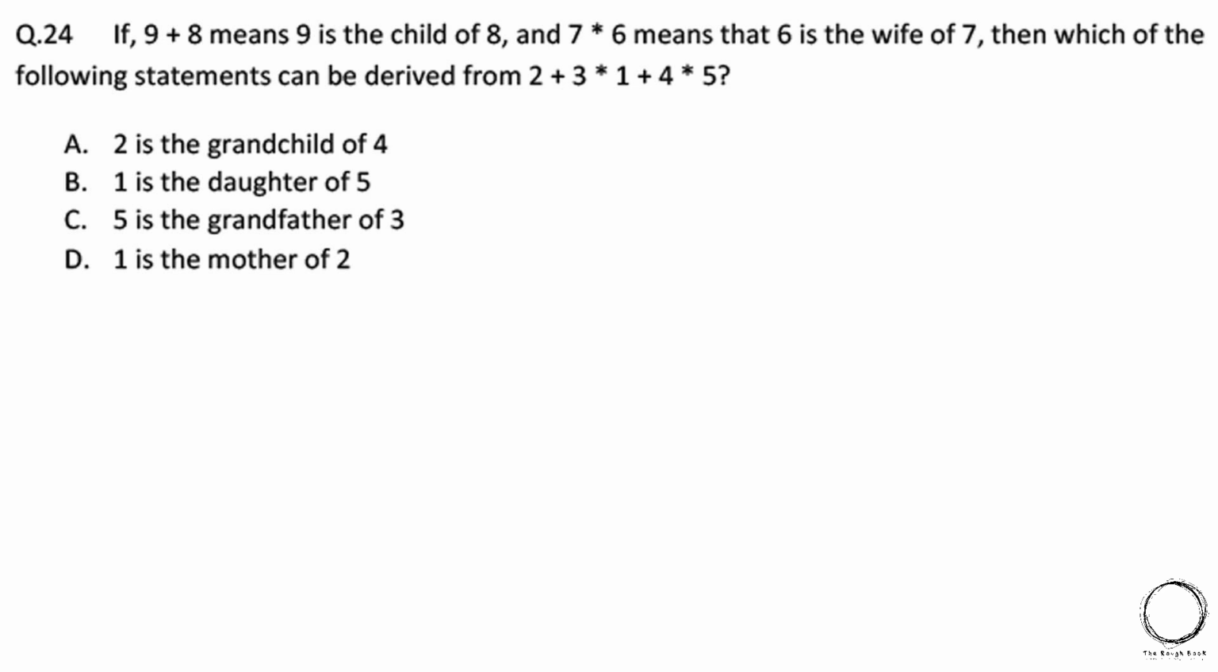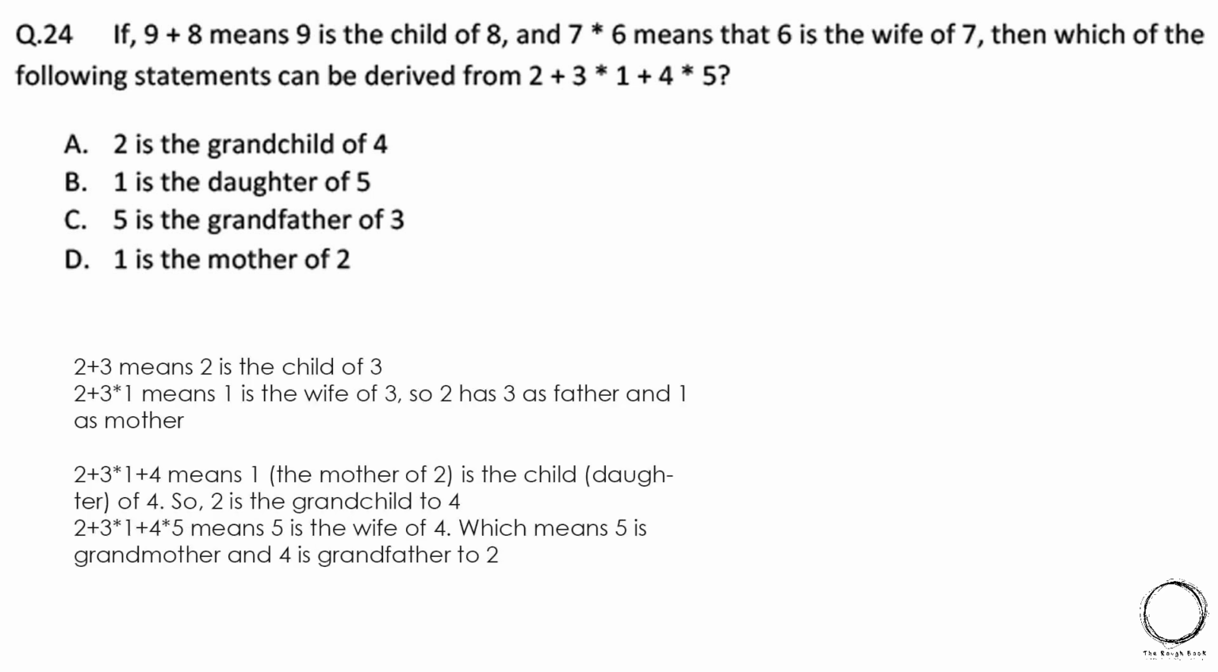So here's an explanation. 2 plus 3 means 2 is the child of 3. 2 plus 3 into 1 means 1 is the wife of 3. So 2 has 3 as father and 1 as mother. So 2 plus 3 into 1 plus 4 means 1, the mother of 2, is the child, that is daughter, of 4. So 2 is a grandchild to 4.